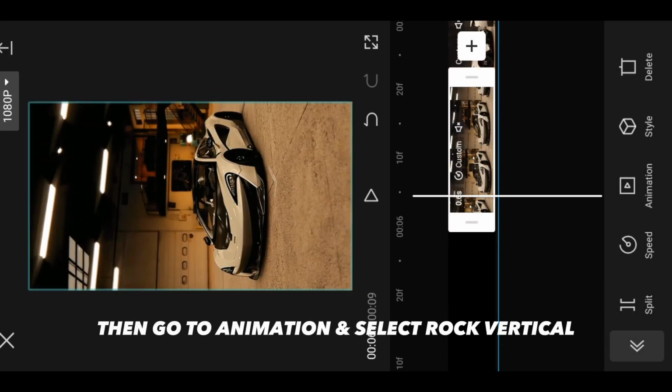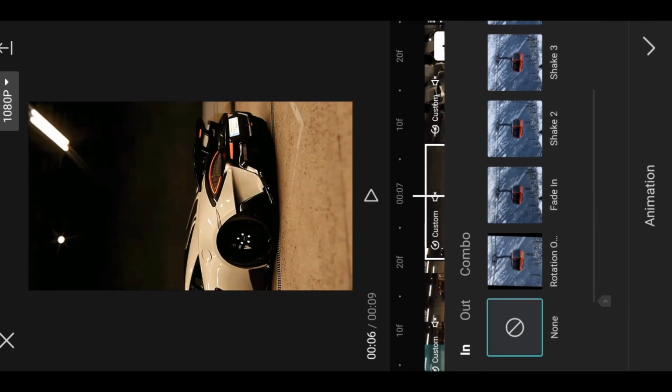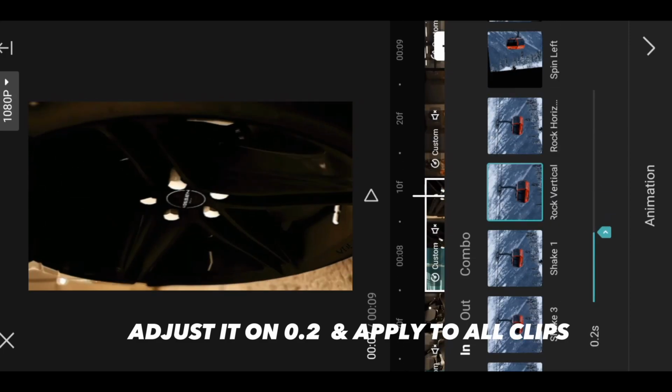Then go to animation and select rock vertical. Adjust it to 0.2 and apply to all clips.